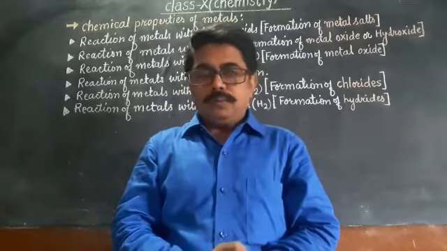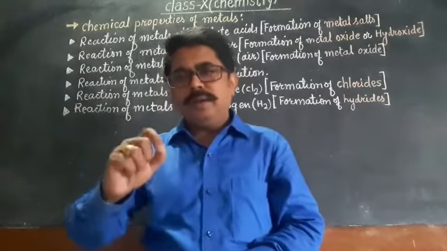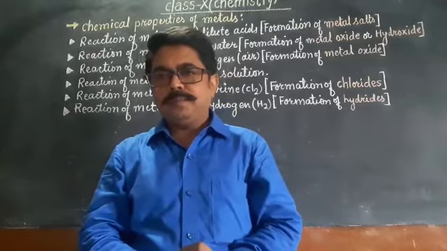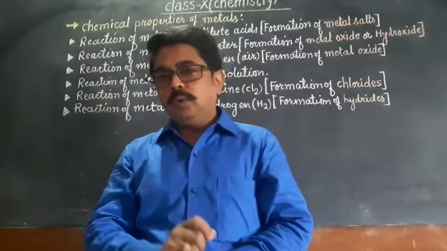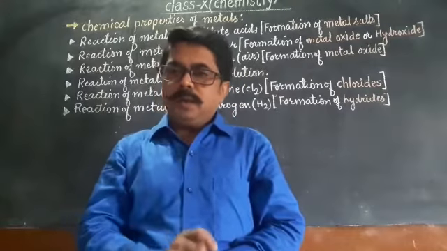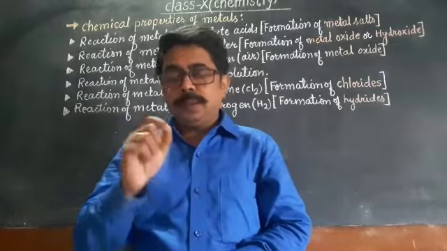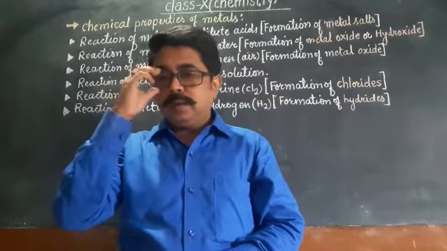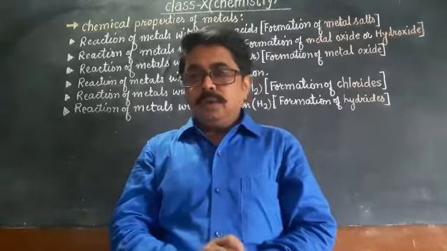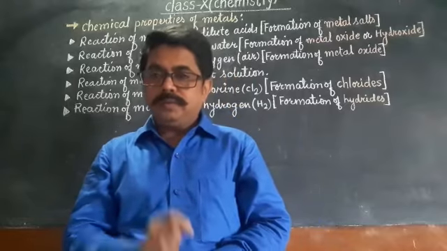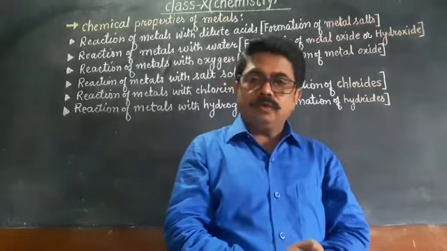In chemical properties of metal, we will see how metals react with different substances, like reaction of metal with dilute acid, reaction of metals with air or oxygen present in air. Clear? Reaction of metals with chlorine gas. Similarly, reaction of metal with hydrogen gas.